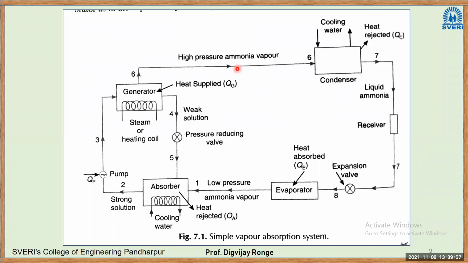Again, in the generator, ammonia is separated, water is separated. Ammonia will complete the refrigeration cycle. This water will be passed again back to the absorber.